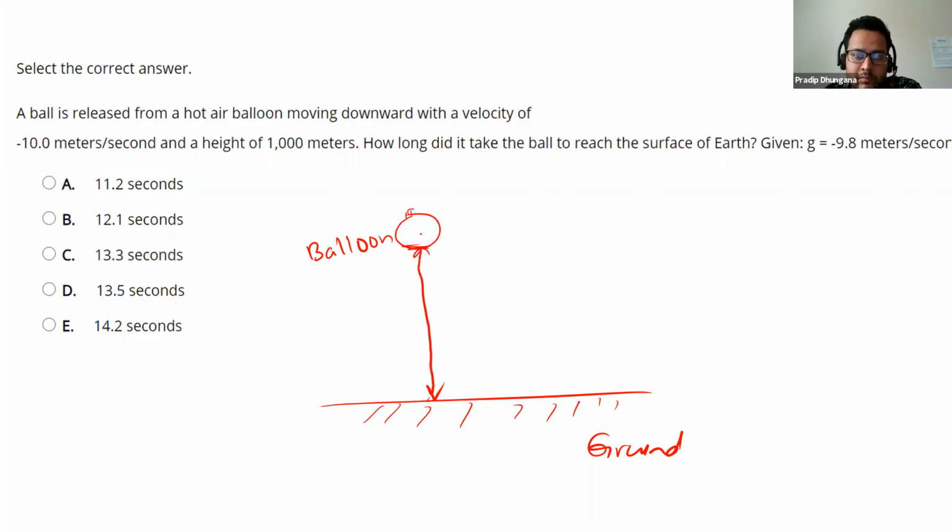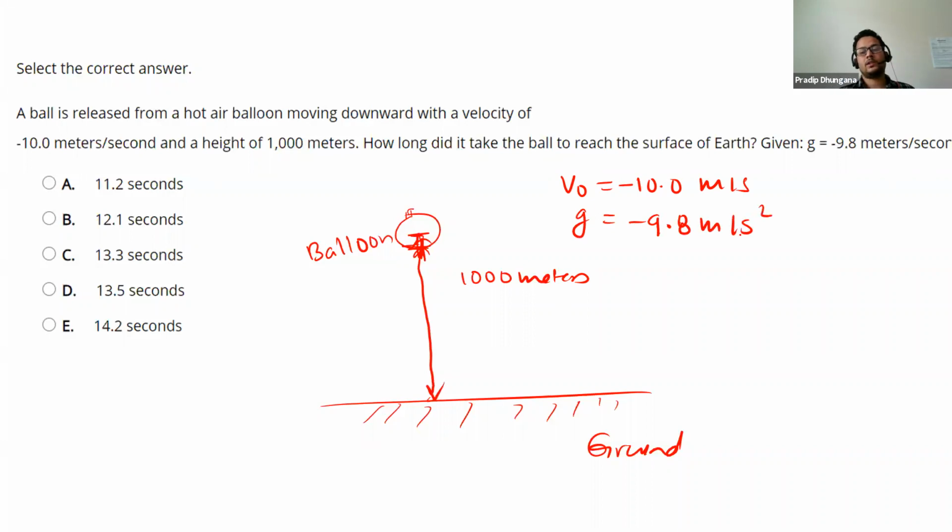So this is the height of the balloon, 1000 meters. And then the initial velocity is given: V0 is negative 10.0 meters per second. G is given as negative 9.8 meters per second squared. So acceleration due to gravity is given, and initial velocity is given.